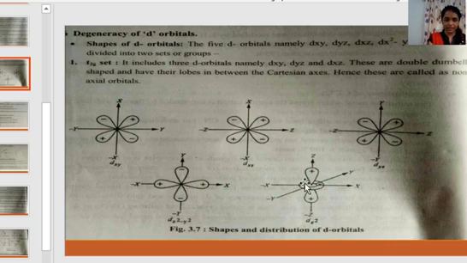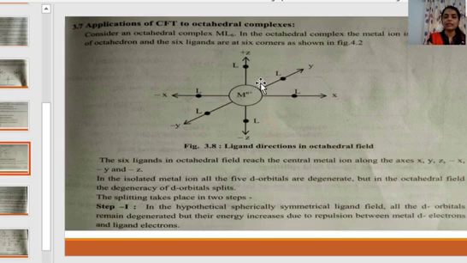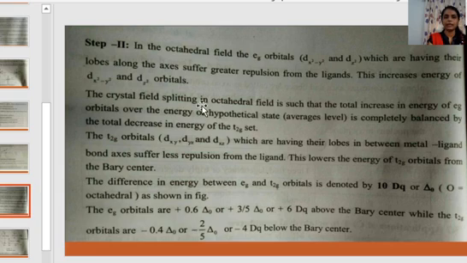Here also the lobe lies along the z-axis. Hence these are axial orbitals, and the ligands approach along the axes, due to which the orbitals dx square minus y square and dz square suffer greater repulsion from the ligands.